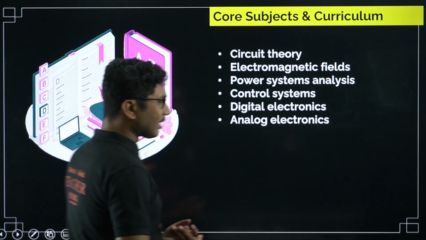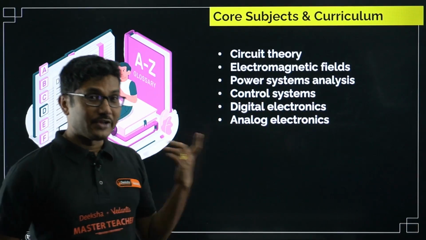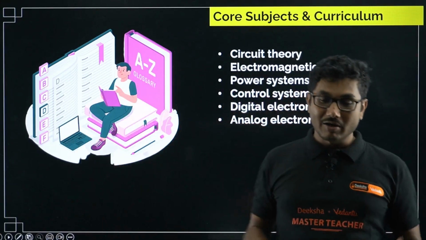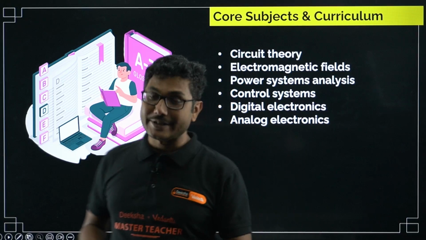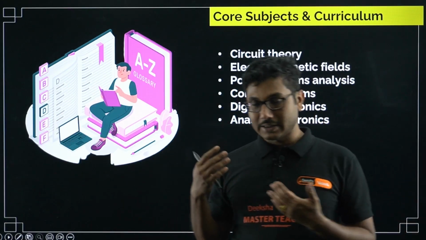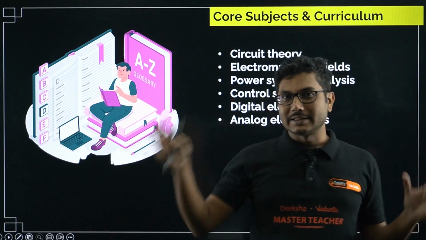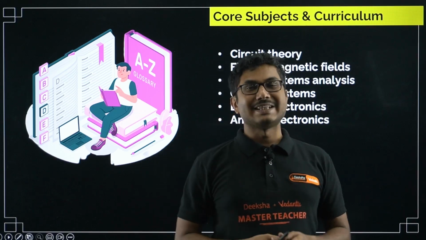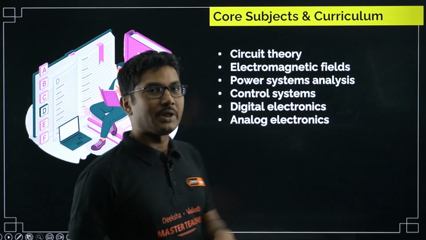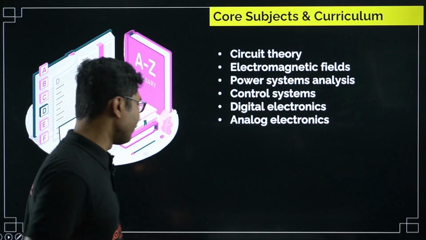Next is analog electronics. Analog electronics is basically designing. So if you have studied PN junction, you have learned about fabrication of PN junction, right? So one side is done with P, one side is done with N. Analog electronics is basically the designing, fabrication of the circuit. So someone has to design a digital circuit. Digital circuit means they will only give you, okay, this gate is required, this gate is required, and this is the circuit. Now how will you develop the same thing into a circuit? So that circuit part is analog, where you are doing it manually, you are designing it, and then you are developing the chip, and then it is inserted into your mobile phone, right?